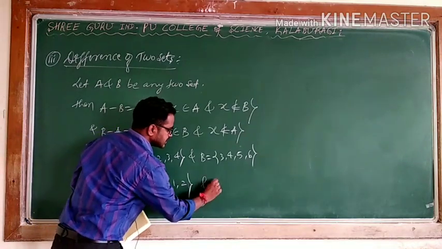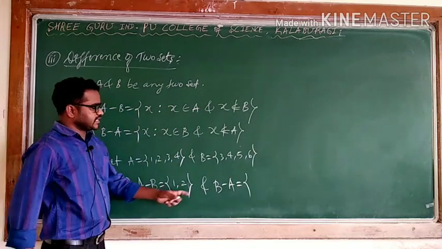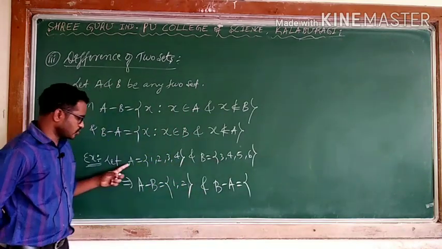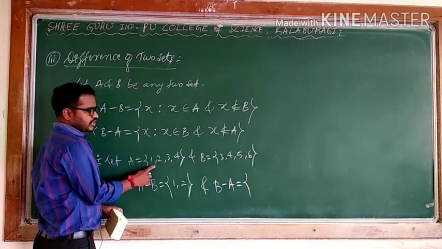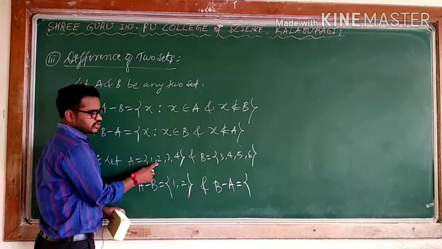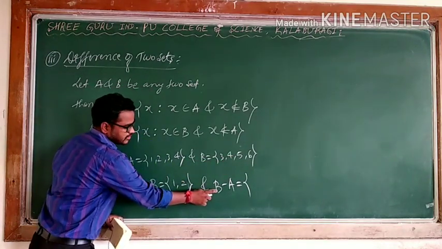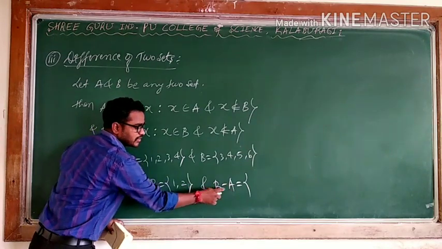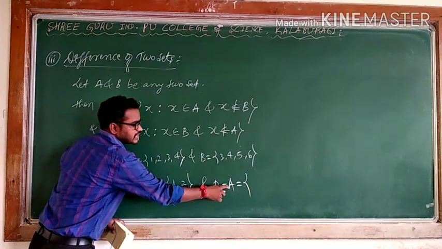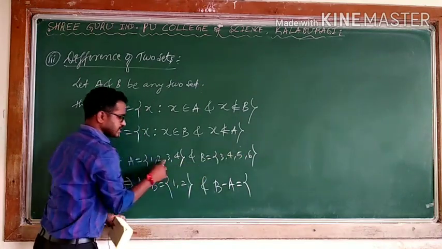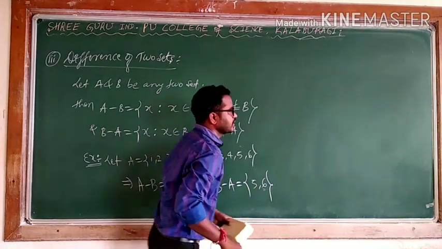And what is B minus A? In this case, the elements belong to B but should not belong to A. 3 belongs to A, don't write. 4 belongs to A, don't write. 5 does not belong to A. B minus A means the elements belonging to B but not belonging to A. B minus A is 5 and 6. This is the difference.